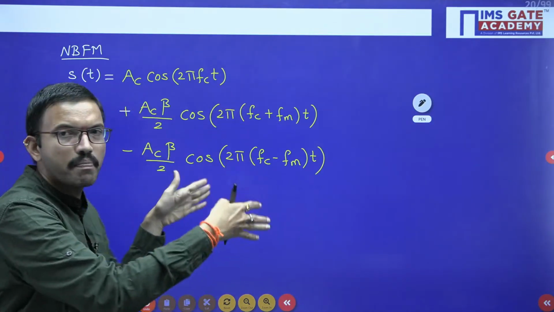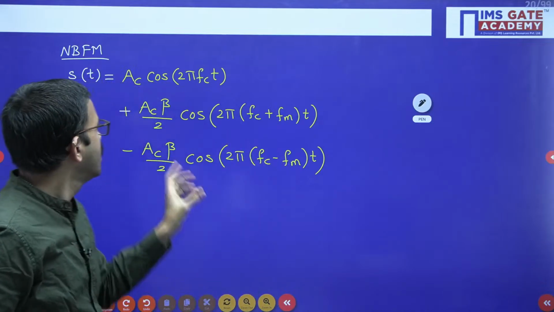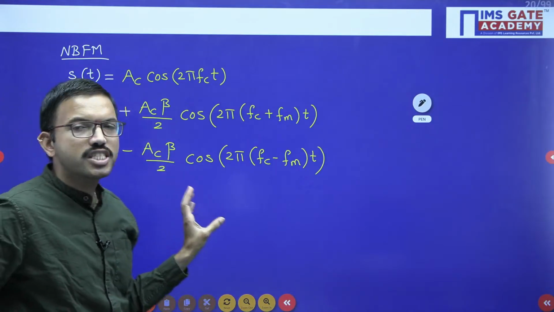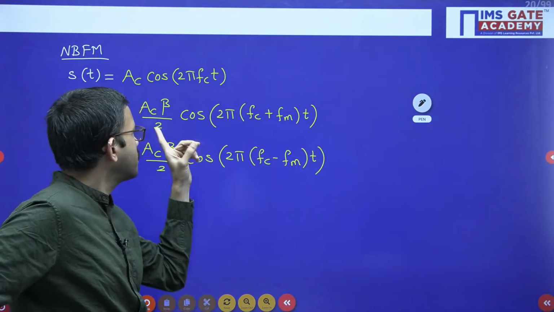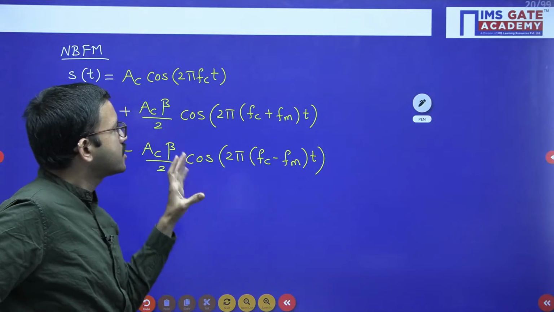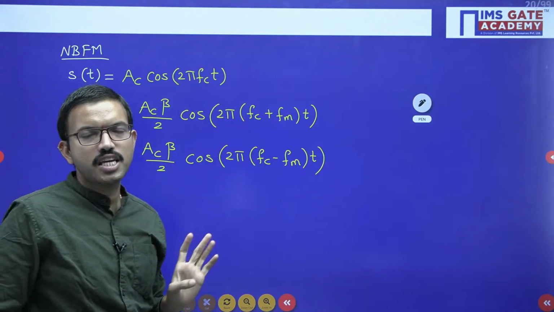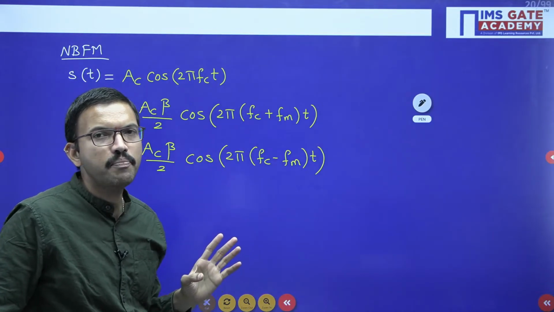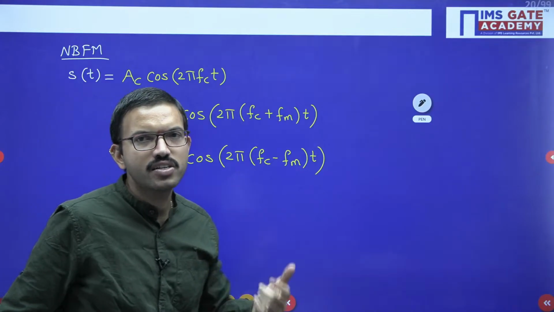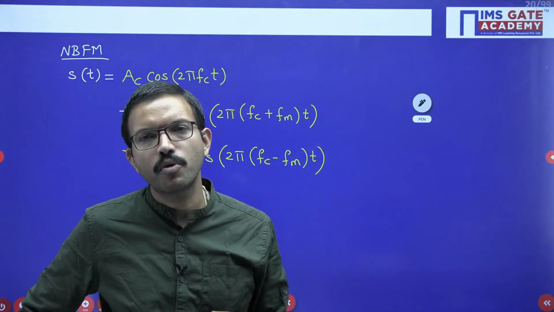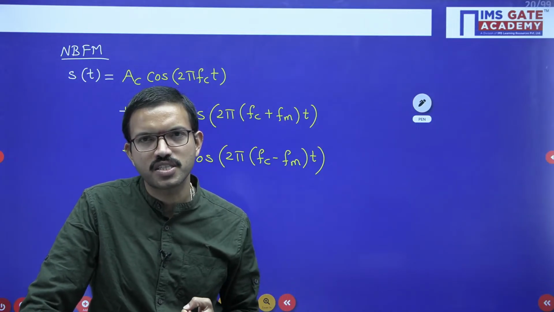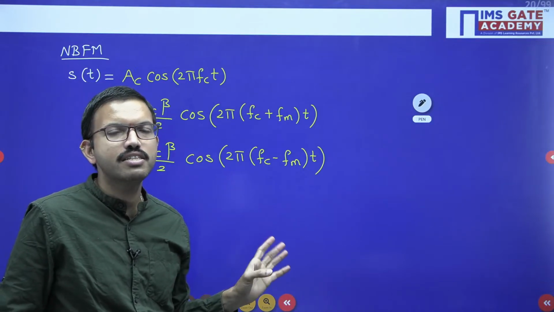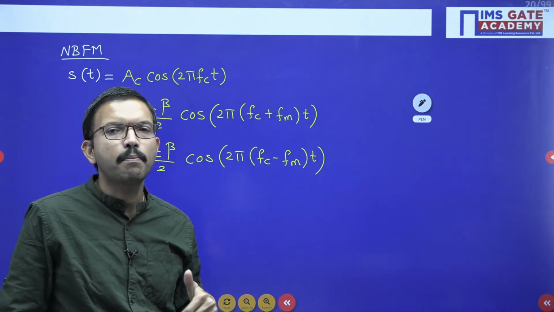When you consider magnitude, the carrier amplitude is the same, and the upper sideband and lower sideband are also the same, provided beta and mu are both the same. So coming to the bandwidth, you will get the same bandwidth, 2 fm. That means there are similarities between AM and narrowband FM. Obviously, when we discussed amplitude modulation, there was a drawback with respect to bandwidth and power consumption, so narrowband FM also gives similar drawbacks. That is the reason in general we use wideband FM when compared to narrowband FM.